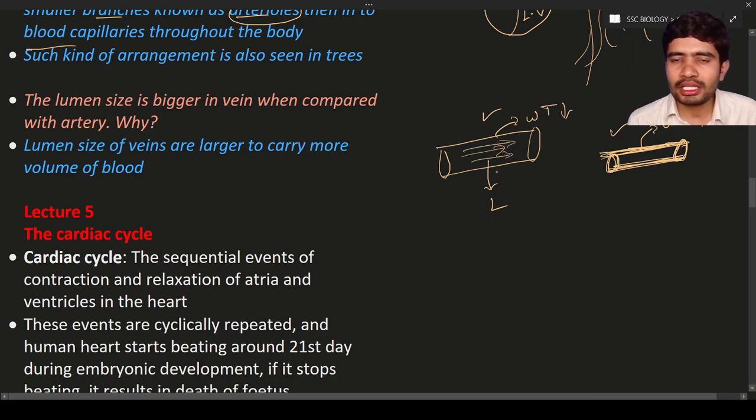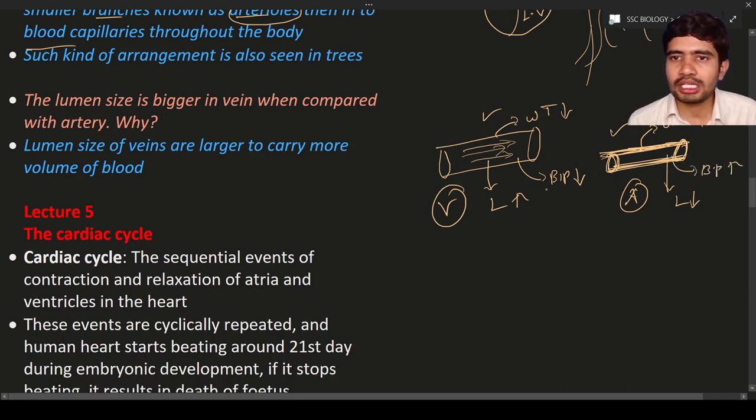So the lumen is less in the arteries, and the lumen is more in the veins. Why? Because the veins have to transport a larger amount of blood, and the blood pressure is also less. Here the blood pressure is more.